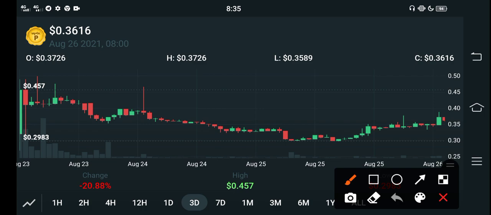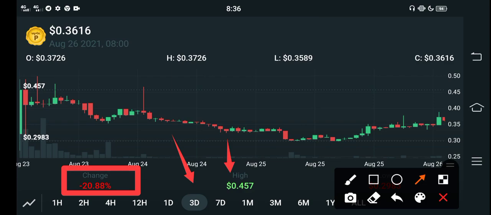First of all guys, if you look at the changes update after WAXP, negative 20.88%, the price decreased in the last 3 days. That is the last 3 days price chart, and 0.42457. Oh my god, they are going to hit 1 cent very soon guys.